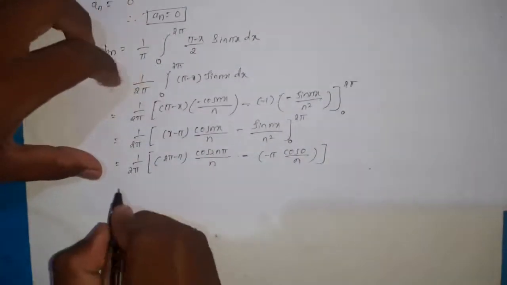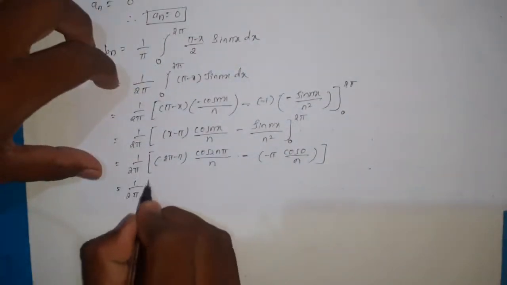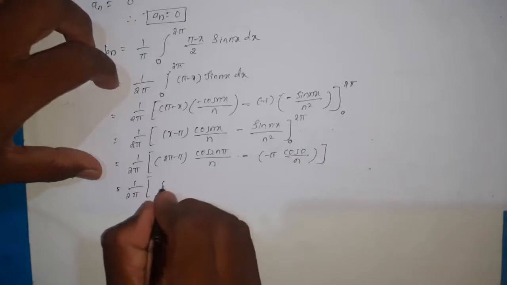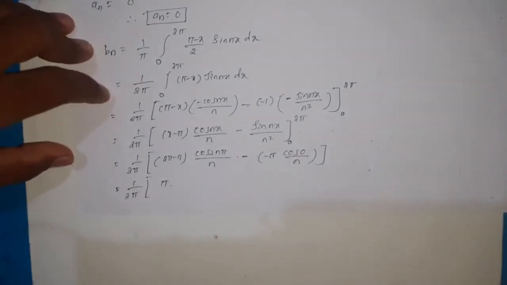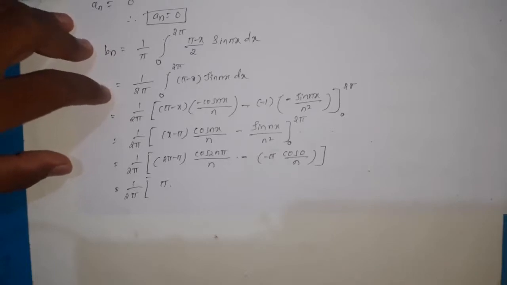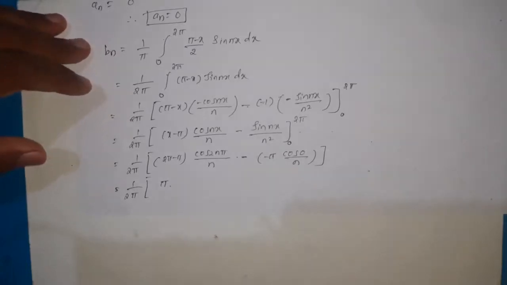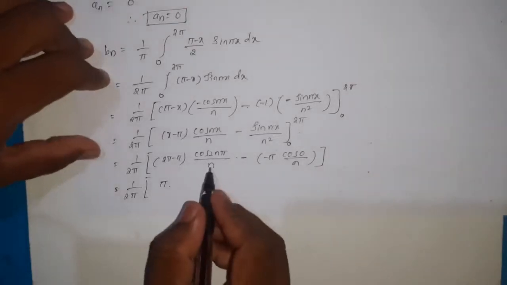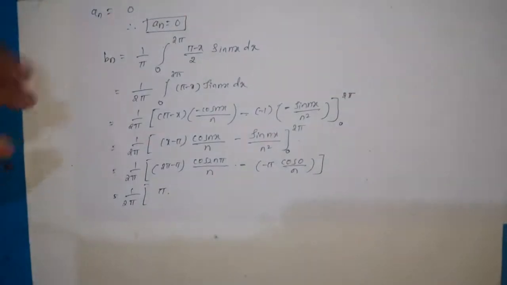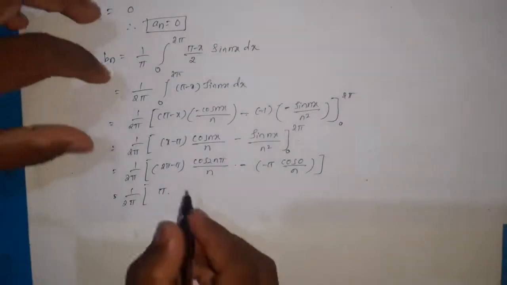So now it is equal to 1 by 2π, here 2π − π, and cos 2nπ is equal to 1, because cos 0, cos 360, cos 720 are all equal to 1. So 2nπ means even multiples of π, for which cosine is 1.